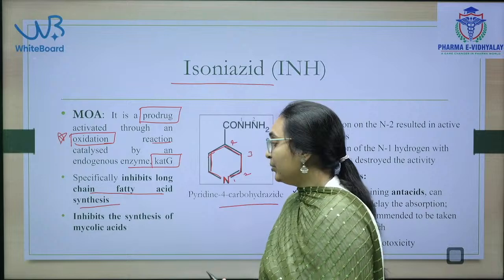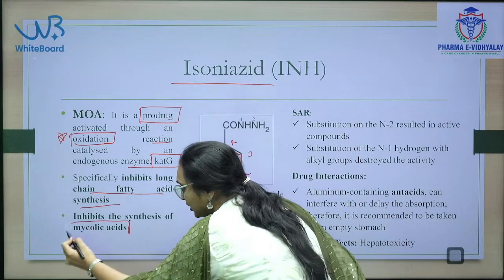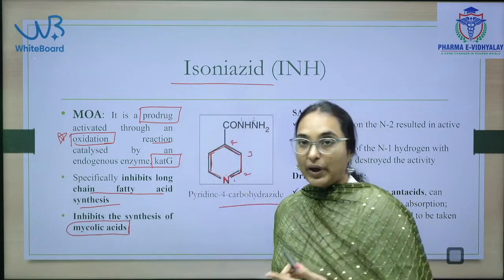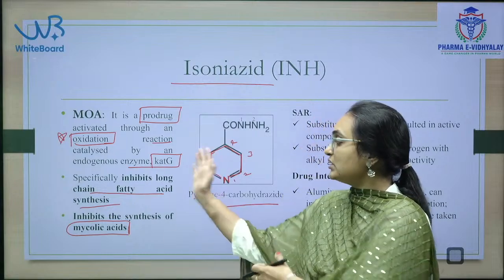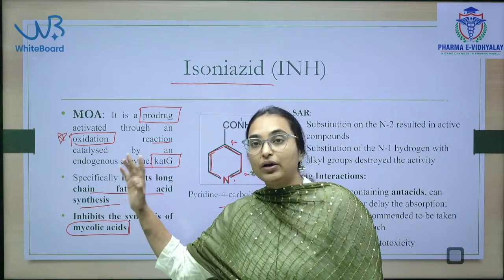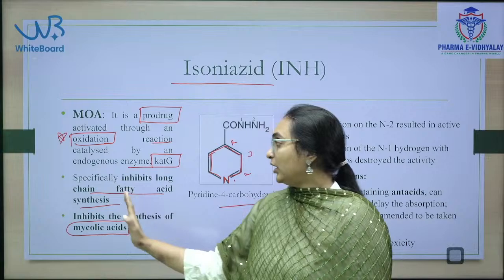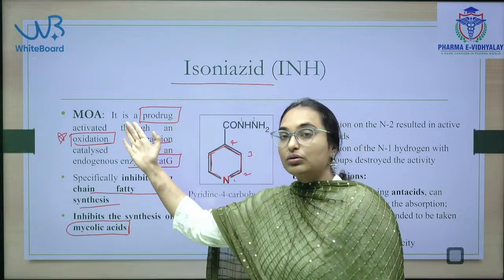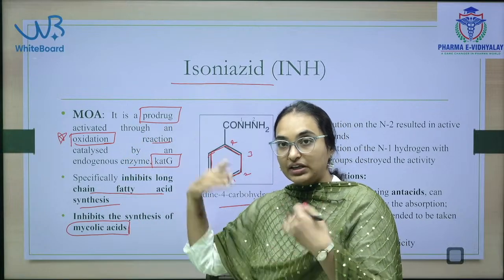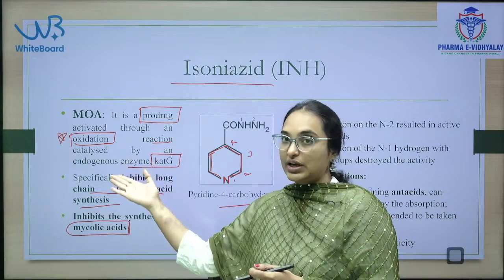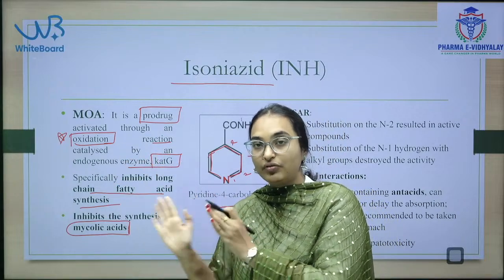That means it inhibits the mycolic acids. Fatty chain acids are mycolic acids. So the mechanism of action is inhibiting mycolic acid synthesis, and it is a prodrug activated through an oxidation reaction in the presence of the KatG enzyme.